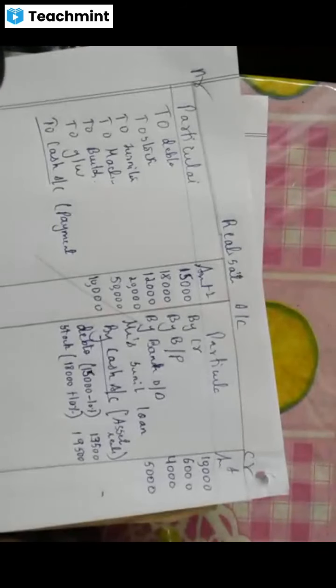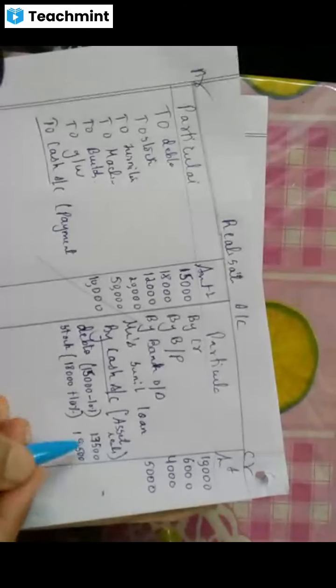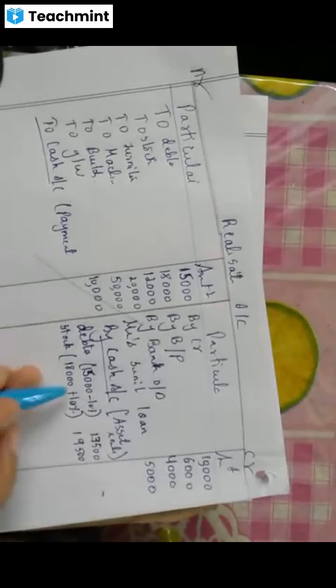Debtors will come 11,700, is it? Please tell me, I don't have the calculator here with me. 13,500, ma'am. See, if Ifraz makes the correction, it is 13,500 it comes, not 11,000. Lenisha also. Clear, no? Ifraz, Lenisha, see, you have taken it. Okay, fine.